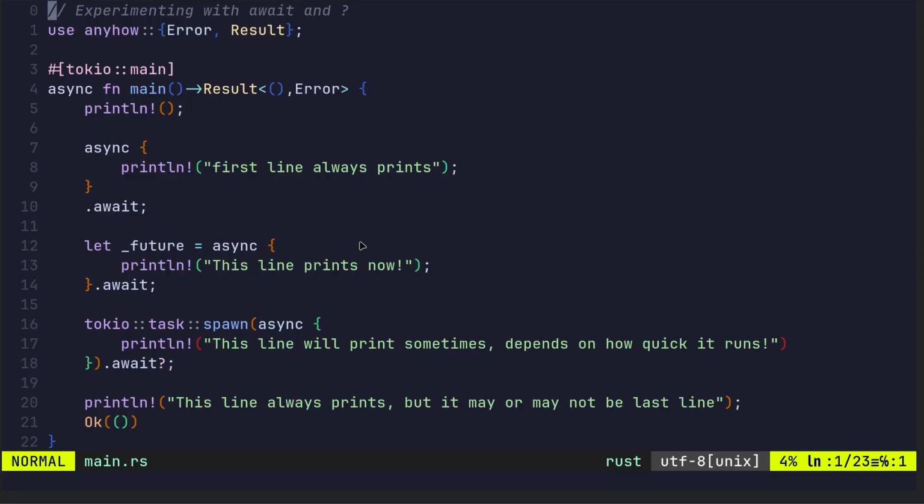So I'm still learning this, but I just wanted to capture it and show you what I am experimenting with in case it's of interest. I'll put this code in the Rust playground. Probably the best thing to do is run it locally because you'll need to import Tokio and add the features. But there's an example of using await.